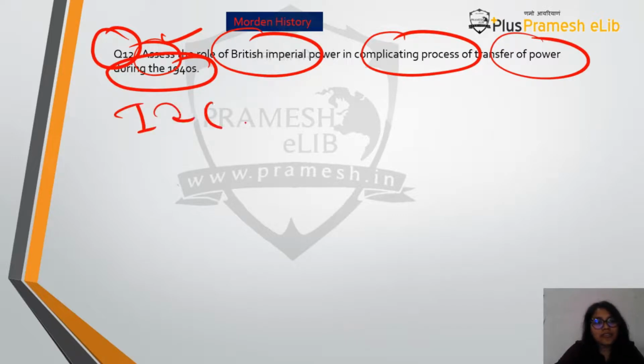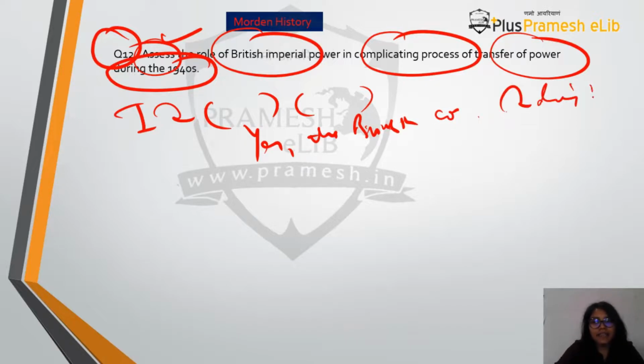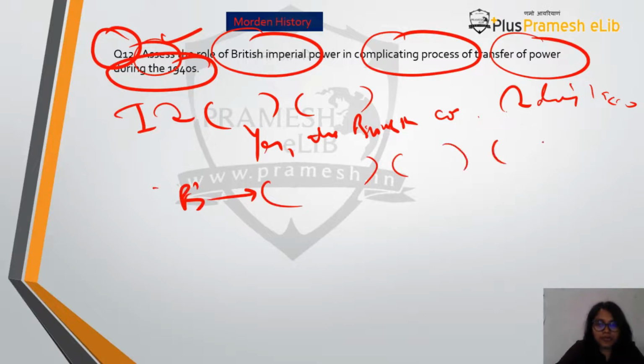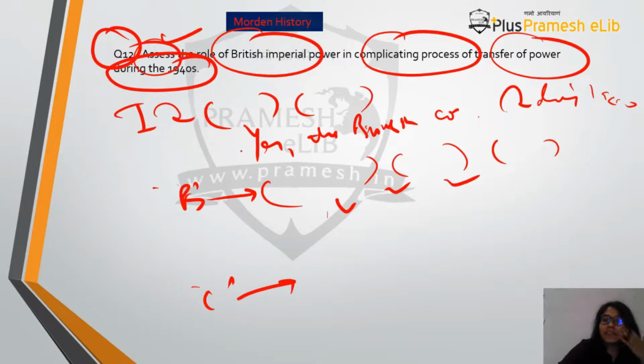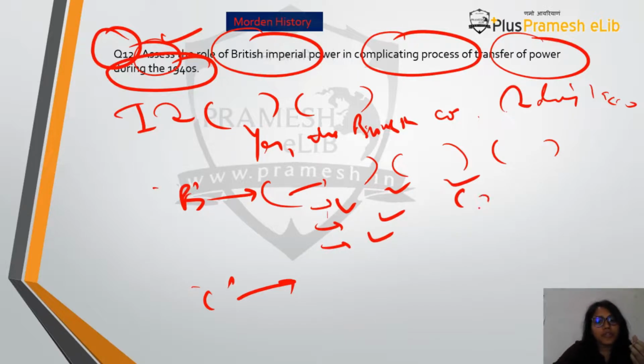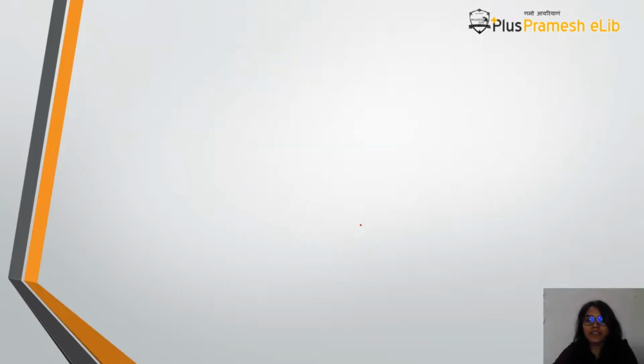And hence your introduction will first introduce how, yes, the British imperial power complicated the process of transfer of power during the 1940s, and your body will be about this whole process. You will write about different events, or how you think that they complicated the process, and in conclusion you will end suitably. So in this question, again I'm telling you, either you can give your points and then say this event happened, that event happened, or you can go event wise. Remember the last question.